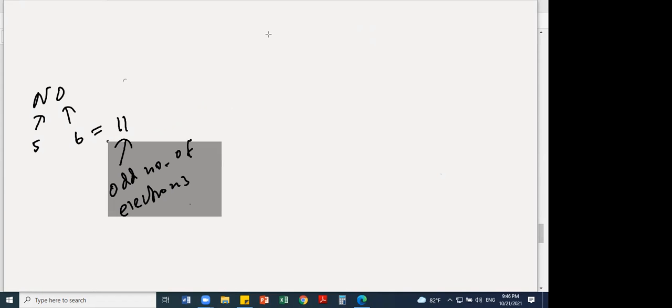That is one drawback of the Lewis theory. You cannot draw the Lewis structures for molecules with an odd number of electrons. NO is one of the best examples, and there are a lot of other examples. The total is 11. Therefore, you can draw it, but according to the Lewis theory, it is not accepted.